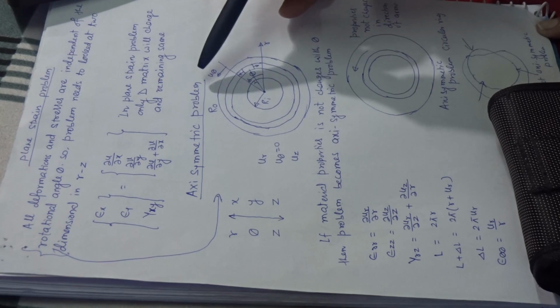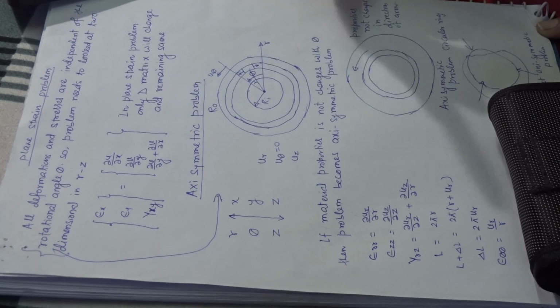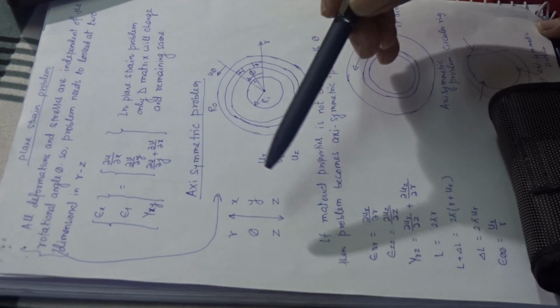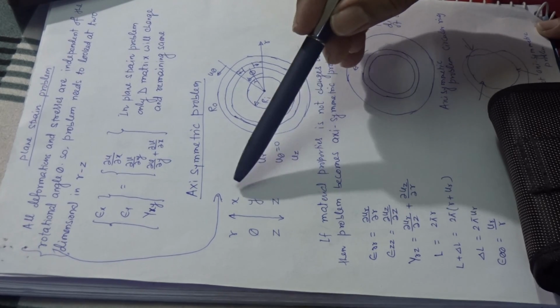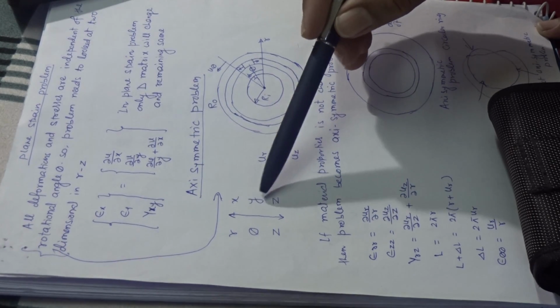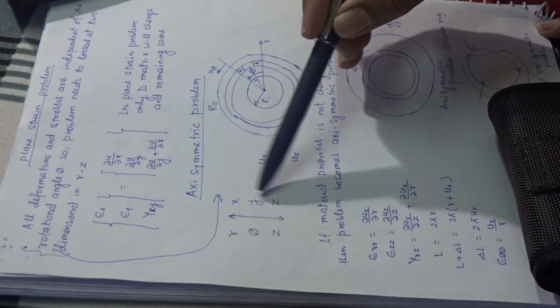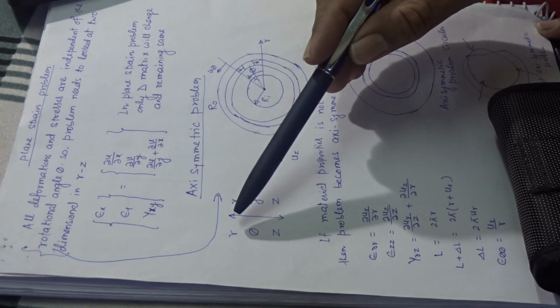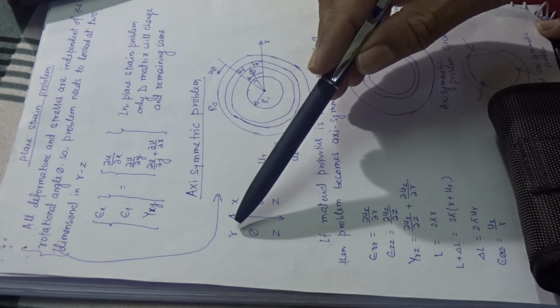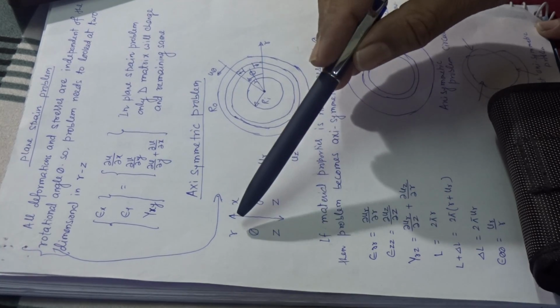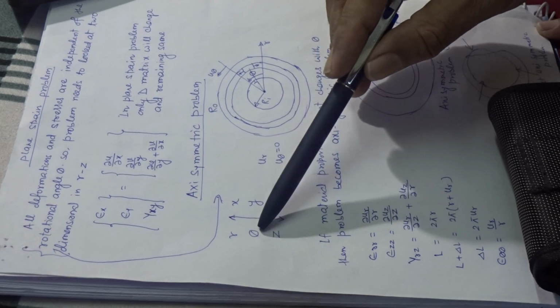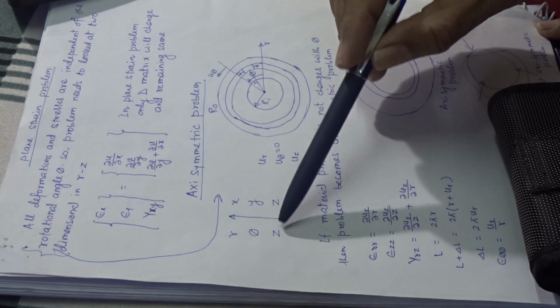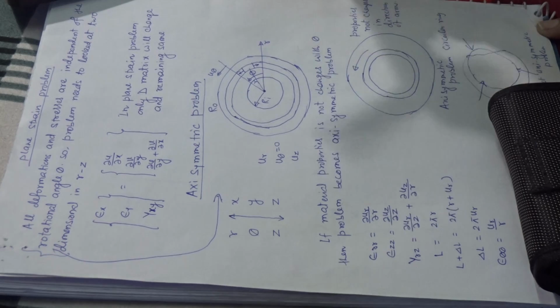Now we start the axis symmetry problem. It is analyzed similar to the plane problem. X, y and z coordinates in the plane problem have equivalent coordinates in the axis symmetric problem: r corresponds to x, theta corresponds to y, and z is the same in the z direction.